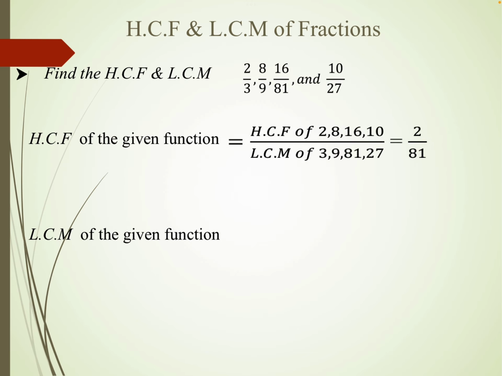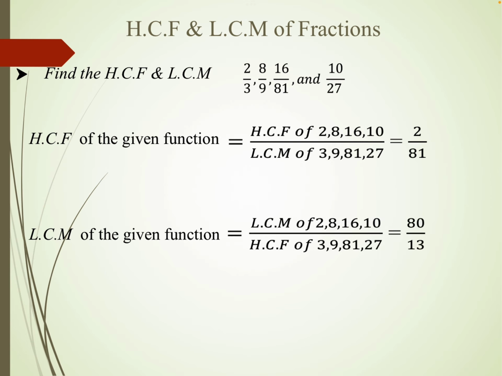If we are finding HCF, then in the numerator we calculate the HCF of the numerators and the LCM of the denominators. Okay, so HCF of 2, 8, 16, 8, 10 will be 2 and LCM of 3, 9, 18, 27 will be 81. If LCM has to be found, then it is the LCM of the numerators and the HCF of the denominators. Okay.